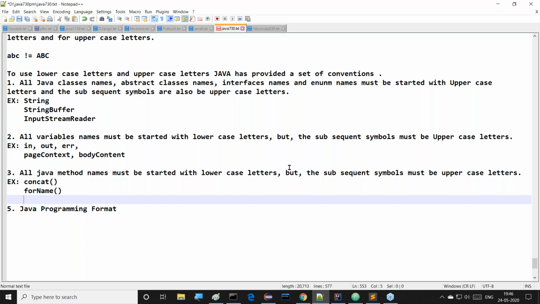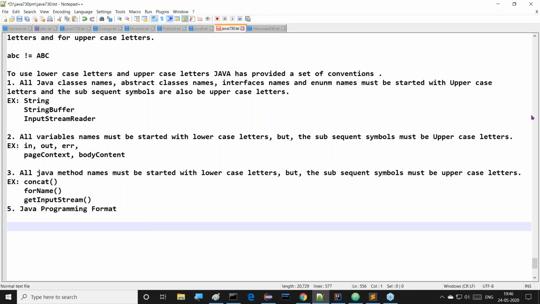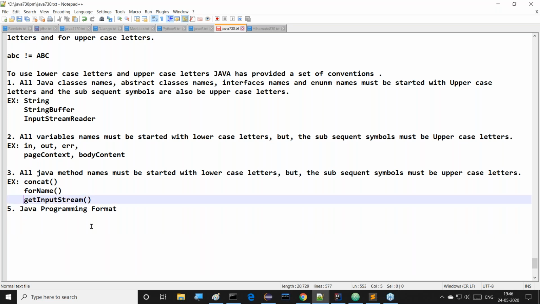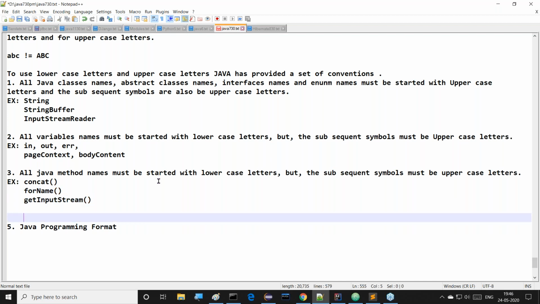For example, the getInputStream method. The getInputStream method has 3 words. In get, G is small. In Input, I is capital. In Stream, S is capital. In getInputStream, G is small, I is capital, and S is capital. So the getInputStream method is existed now. All of you observe this clearly. This is one point.